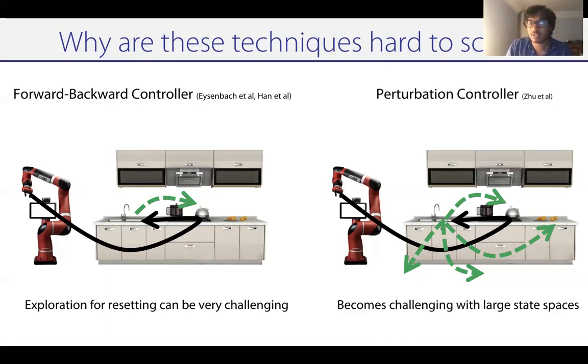On the other hand, a perturbation controller can often become hard to scale as you go to larger and larger state spaces because there become more and more elements to perturb. So this doesn't scale well with dimensionality of the state space and with confounding variables. So this suggests that we need a better solution.